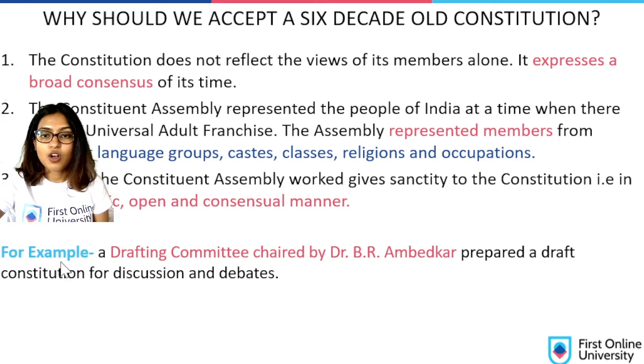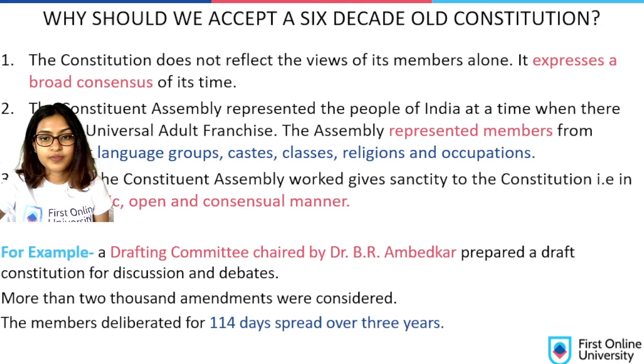Let's take the example of the drafting committee, which was under the Constituent Assembly and was chaired by Dr. B.R. Ambedkar. He prepared a draft constitution for discussion and debates. For 2 years until the Constitution came into place, more than 2000 amendments were considered. What are amendments? Amendments are changes made to the Constitution. The members deliberated for 114 days, spread over almost 3 years, on the drafting of the Constitution. That is why it was made in a systematic, open and consensual manner.